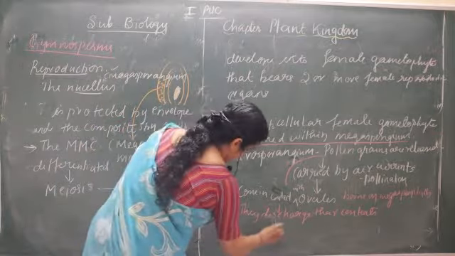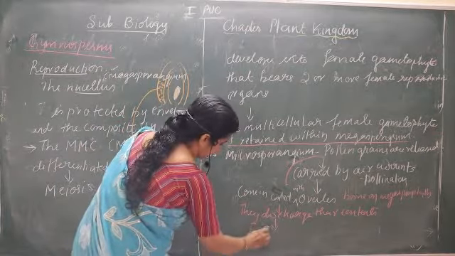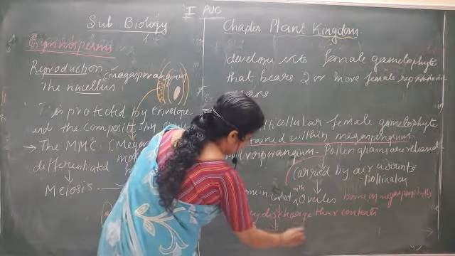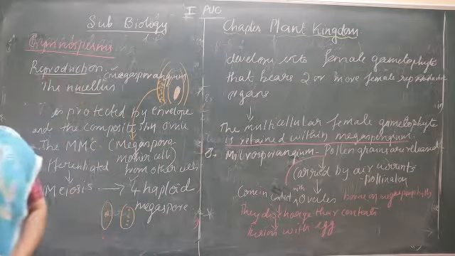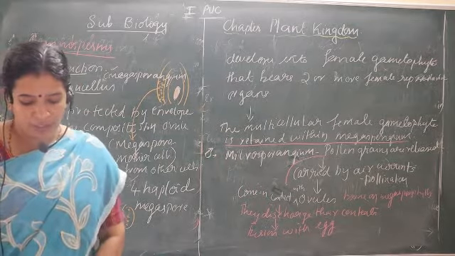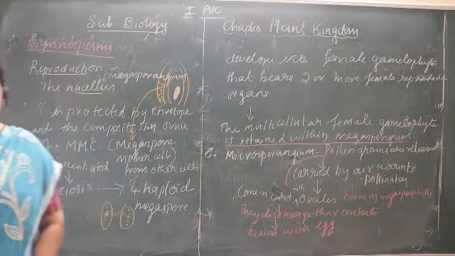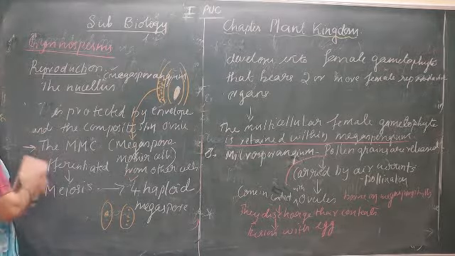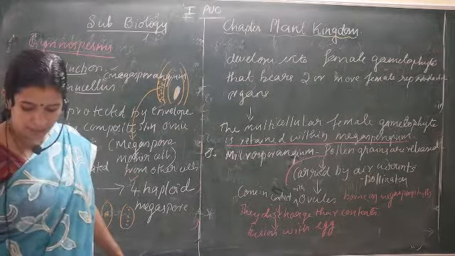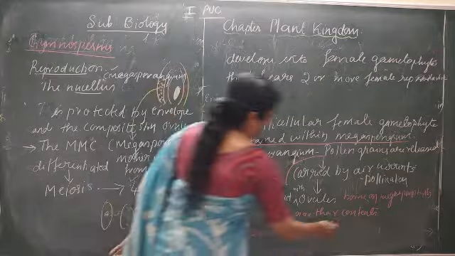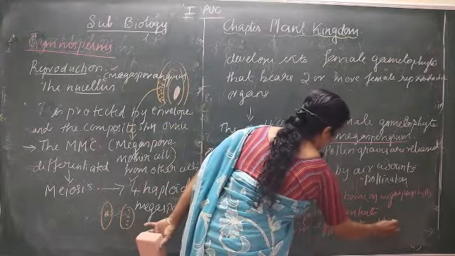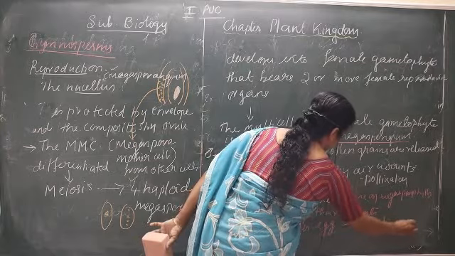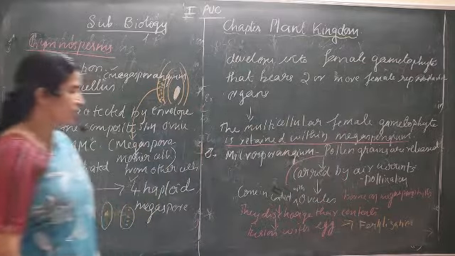Next is fusion with the egg, and thereby fertilization completes. That process of fusion with the egg is called fertilization.